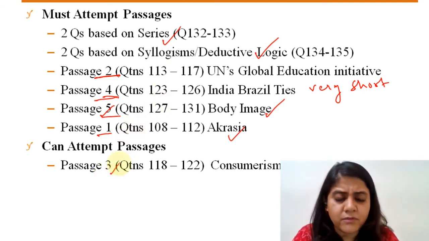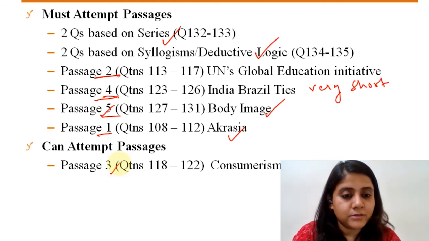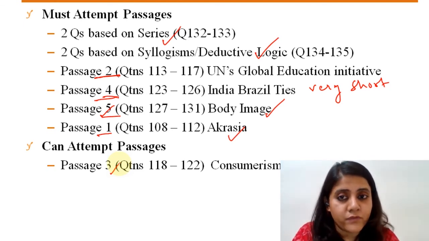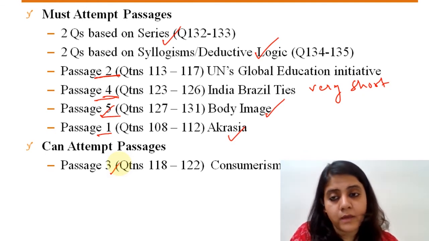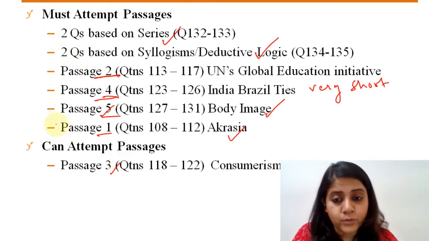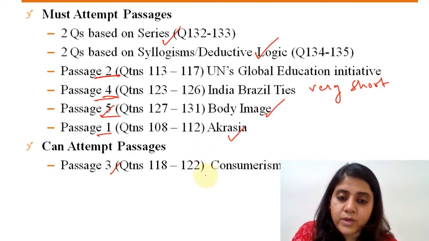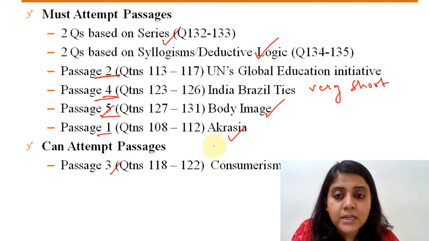So keeping those things in mind, this could have been a passage that you could have skipped, or maybe done only one or two questions here and there if they were really that simple, right? Because even to do a single question, you had to have a good understanding and hold of the entire passage, for which reason I have put it under a can attempt category. So once you have attempted everything else and you still have enough time left to attempt one more, that is when you could have done this. Otherwise, maybe you could have planned to skip this, right?